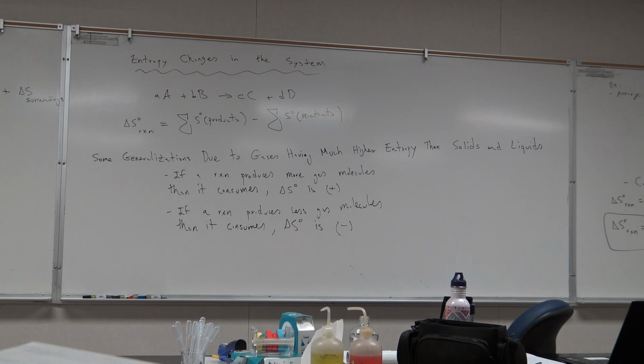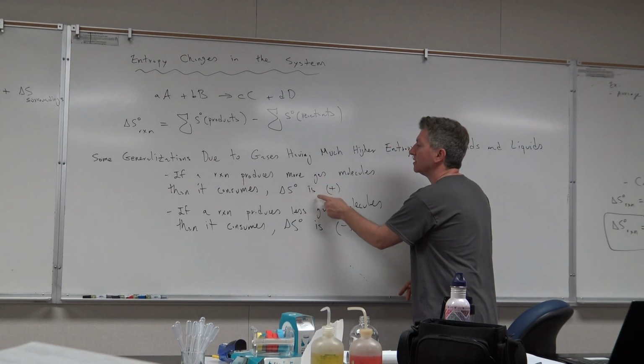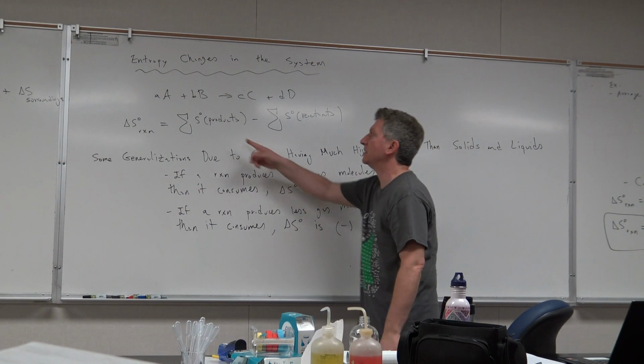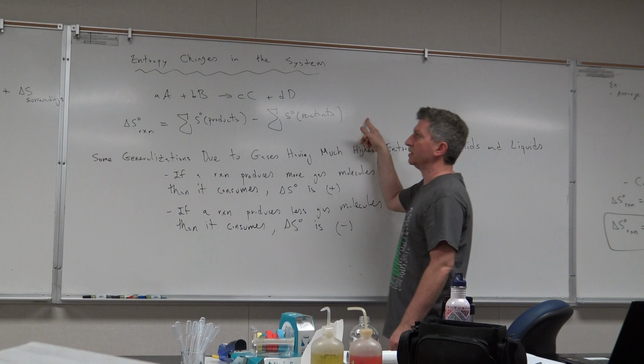Now we can make some generalizations due to gases having much higher entropy than solids and liquids. Since gases have much higher entropy, and to calculate the change in entropy of a reaction, we take product minus reactant, if a reaction produces more gaseous products than it consumes, then the delta S for that reaction will be positive, because this value will be bigger than this, so this minus that will be positive.